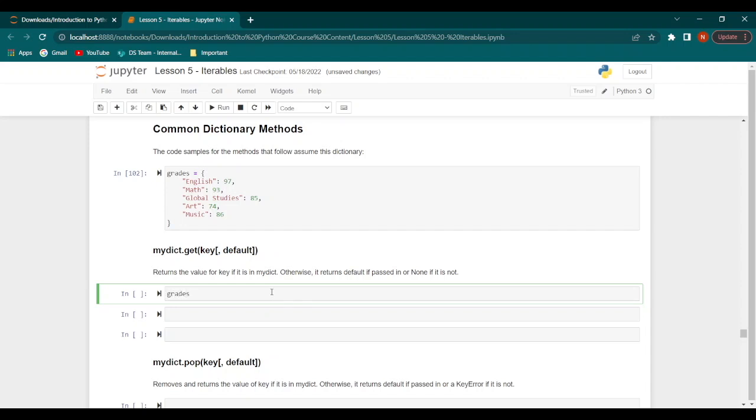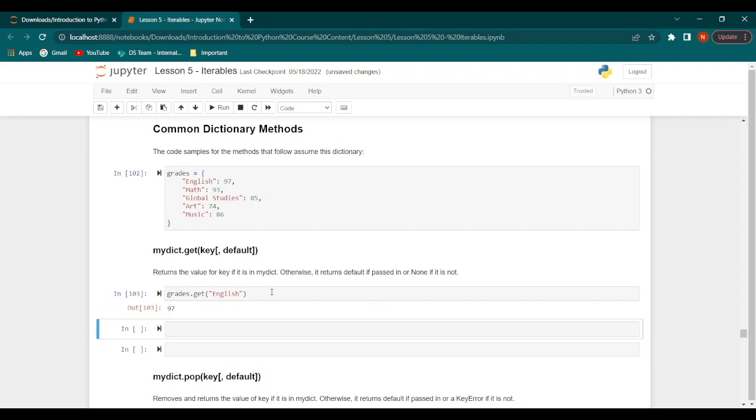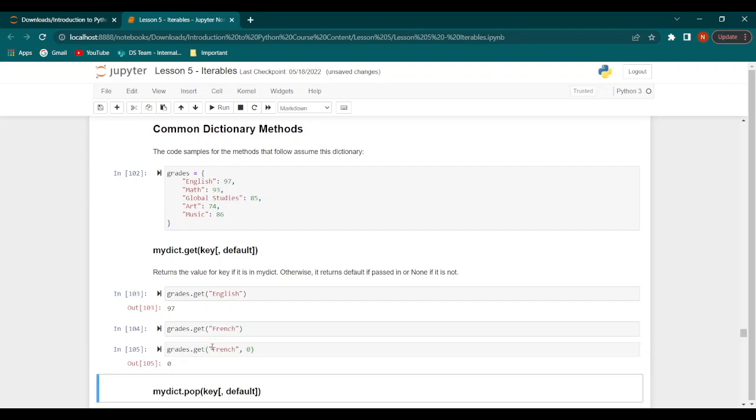So let's say we have grades.get for English. This gives us 97. Now if we say grades.get for French, it returns nothing because French is not a part of this dictionary. Now if we say grades.get French, 0, it would give us 0.